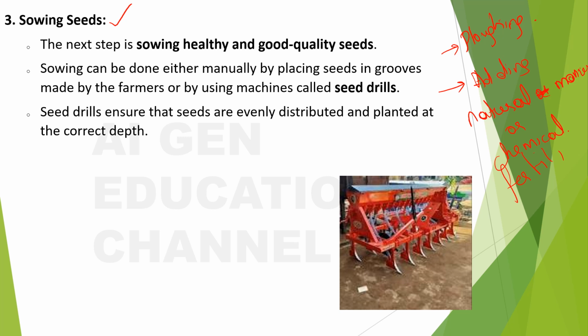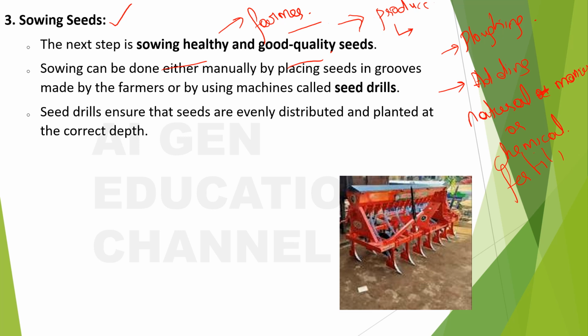Sowing the seeds. The next step is sowing healthy and good quality seeds. See, the farmer will always be on the run in order to find good quality seeds, right? He will put all his efforts into every step so properly so that his produce would be good enough for commercial exploitation. What is the meaning of that? It means that the farmer will try to acquire good quality seeds so that the produce he gets will be good enough, and only if it is good enough can he go out in the market and sell it, right?